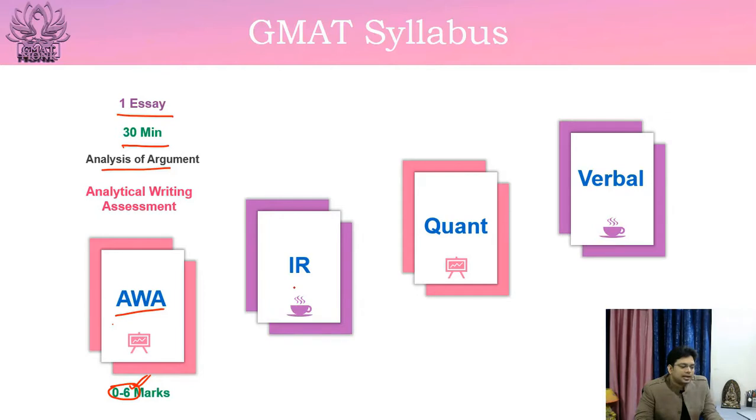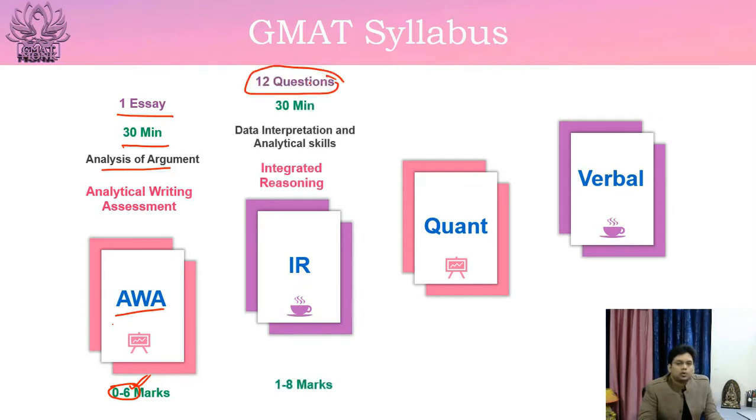Then next comes IR, that is integrated reasoning. There would be 12 questions, and again you would be given 30 minutes only. You would be tested on data interpretation and your analytical skills in this section, and you can get 1 to 8 marks in this section. That is, the minimum you can get is 1 and the maximum is 8. More than 4.5 is considered a good mark, but you should try to get 5 or more.